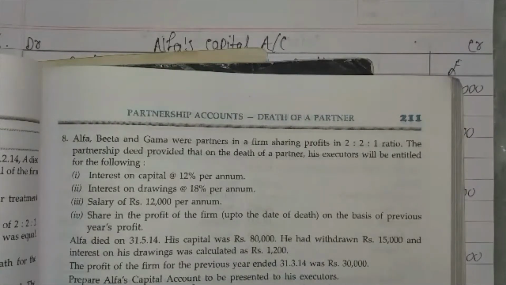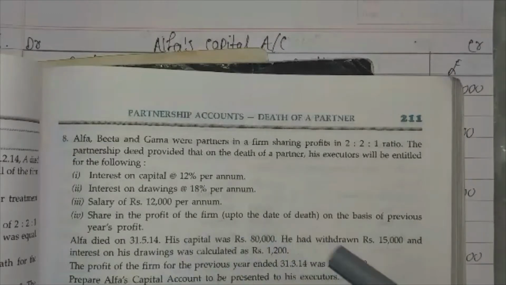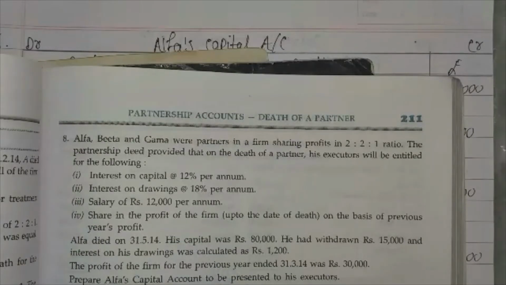The profit of the firm for the previous year ended on 31/3/14 was 30,000. So see, the year end is 31/3/14 and he died on 31/5/14. That is, the year ended in March and he died at the end of May. So April, May, there is a time factor of 2 months. The profit of the previous year is 30,000. Prepare Alpha's capital account to be presented to his executors. Now see the solution.